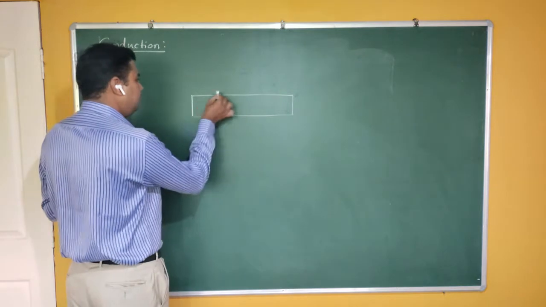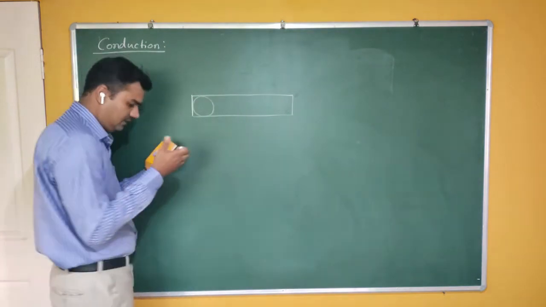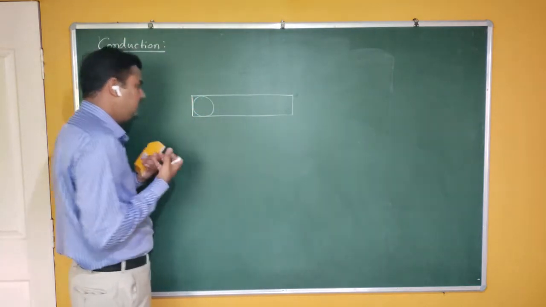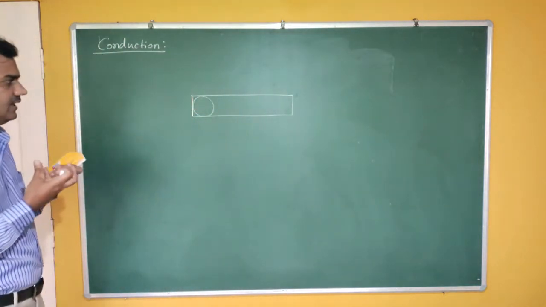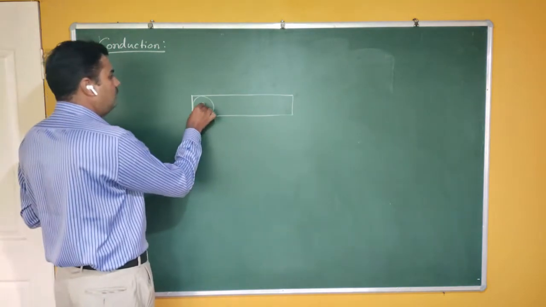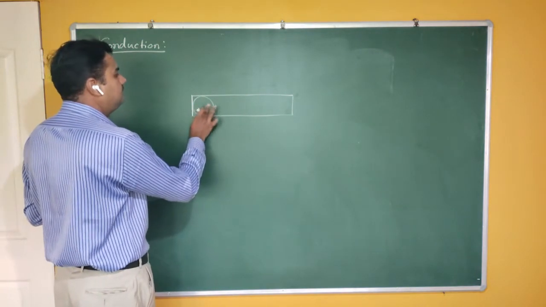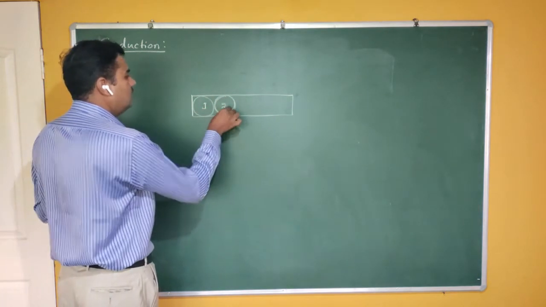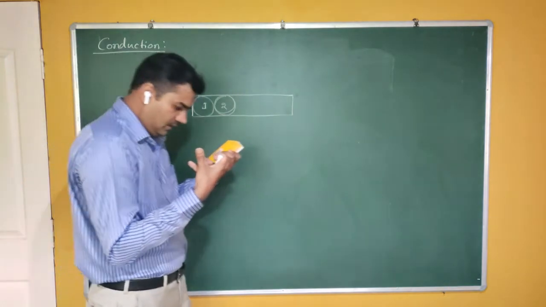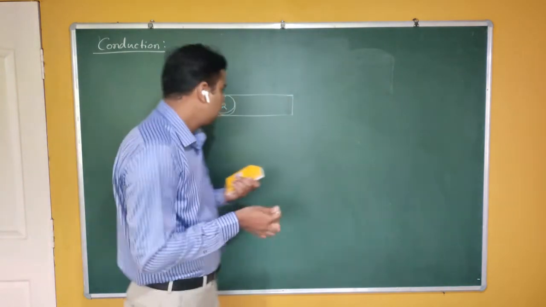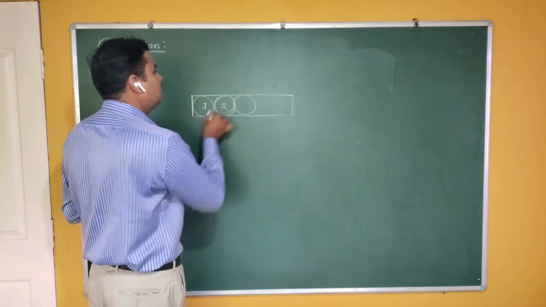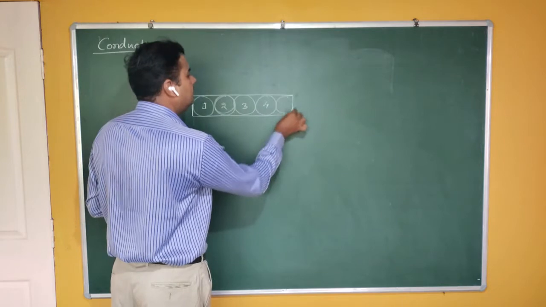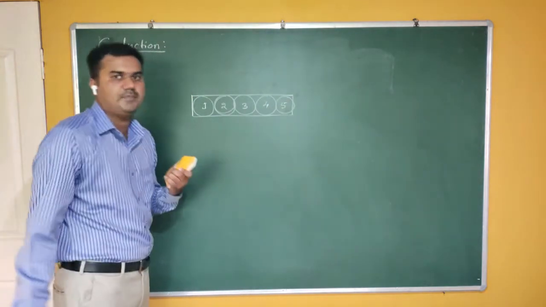Suppose this is one molecule I am showing you, a bigger size molecule for the sake of illustration. If you take a metallic rod, let me assume that this is one molecule, and call it molecule 1. In solids the atoms are very closely packed. So the neighbor of 1 is 2, then 3, then 4, then 5. This is one type of mechanism.